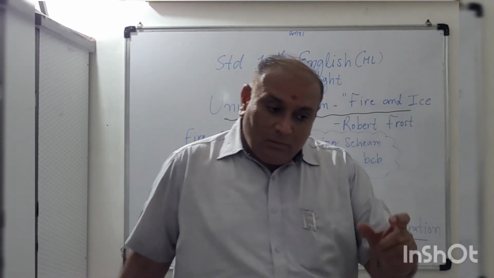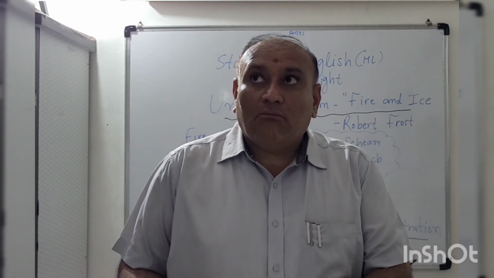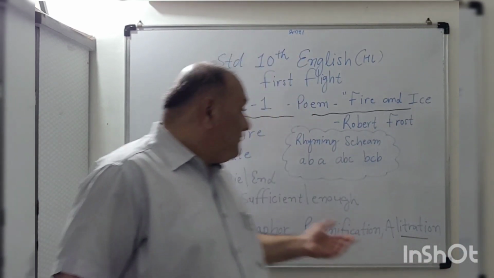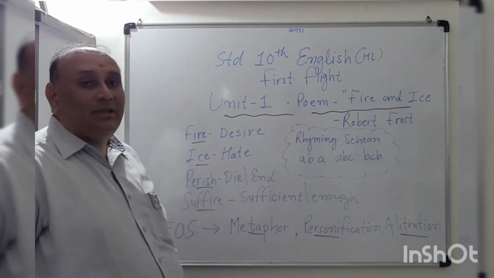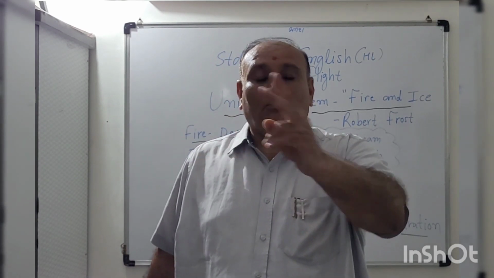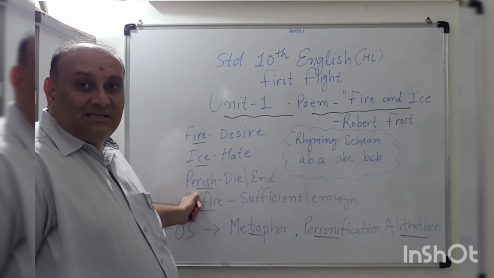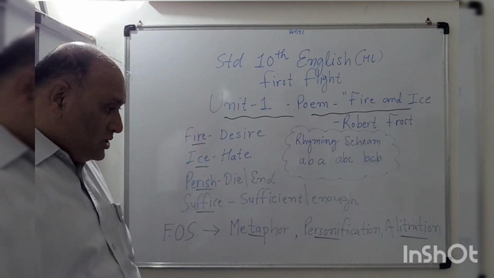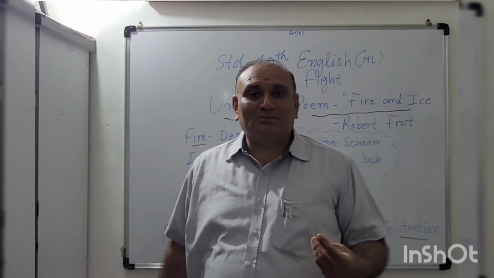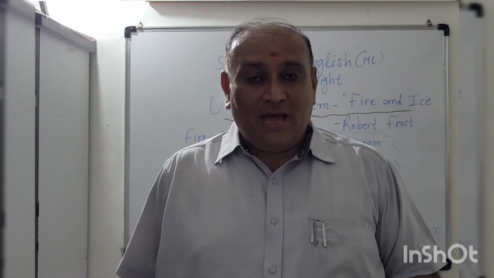By the way of fire and ice, Robert Frost is suggesting what is happening in the world, by the fire or the ice, the desire or the hatred of the human being. One day, in both situations, the world is going to end, going to die, going to perish. Like this he is going to suggest to us. And suffice means sufficient, enough. If we have something sufficient, then we don't have to be greedy for anything.